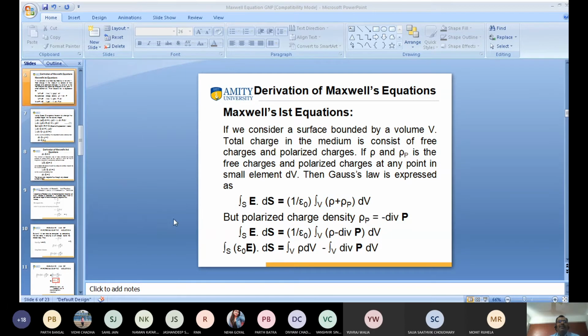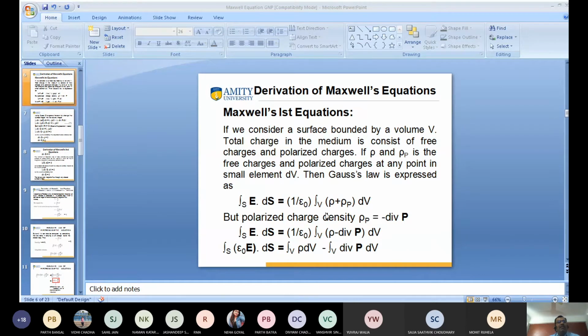then Gauss's law can be expressed as surface integral of E dot ds equal to 1 upon epsilon naught, where epsilon naught is the permittivity of free space, times the volume integral of rho plus rho p dv, where rho is the free charge and rho p is the polarized charge. The polarized charge density rho p is equal to minus divergence of P.